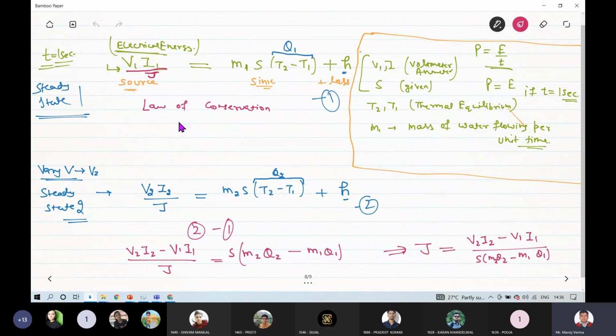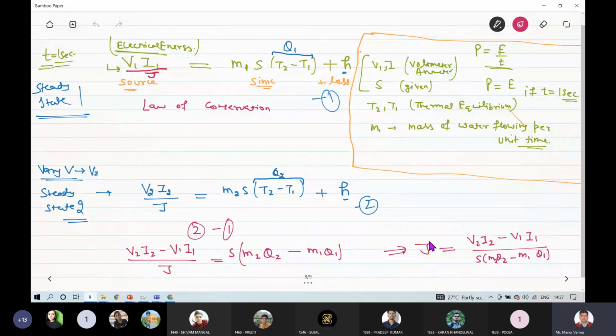Okay? And you have to wait for another, let's say, 20 or 25 minutes, and after stabilizing T2 and T1, after achieving thermal equilibrium again, you can simply find the values V2, I2, M2, T2 minus T1, and you can insert them in this formula.